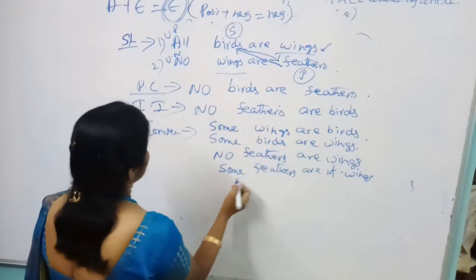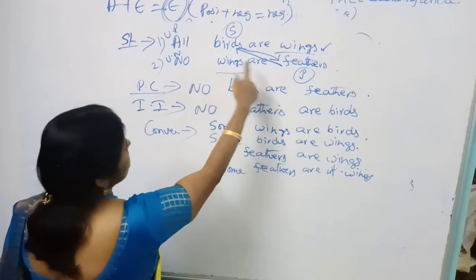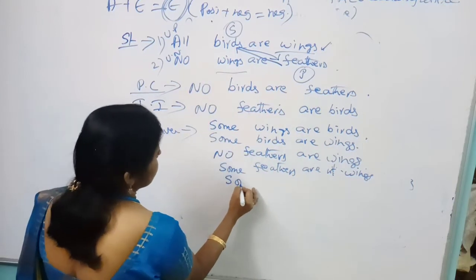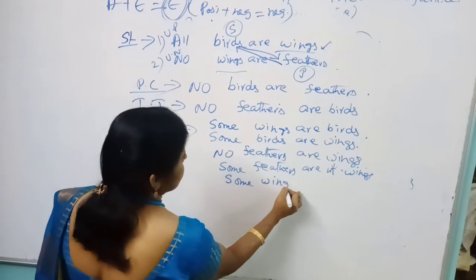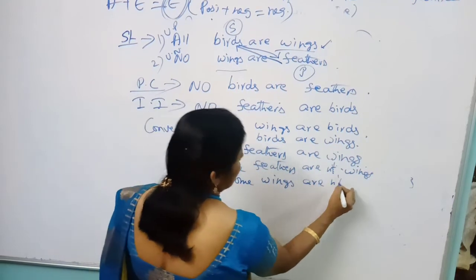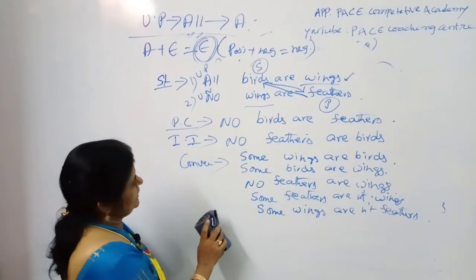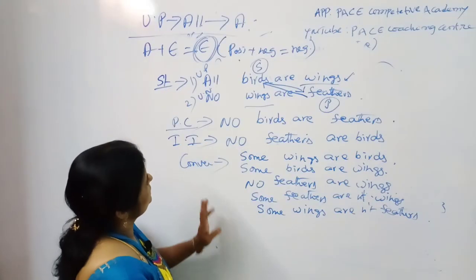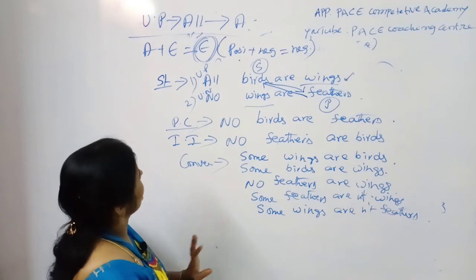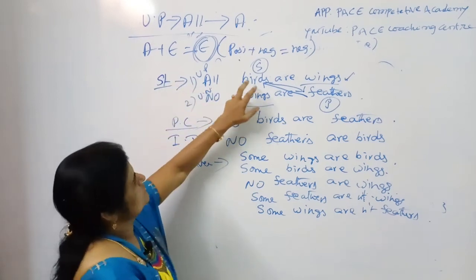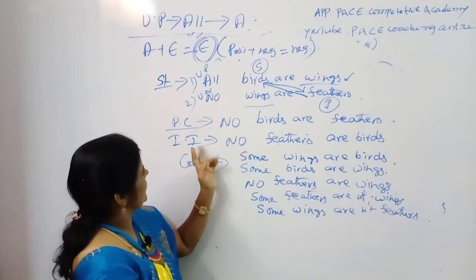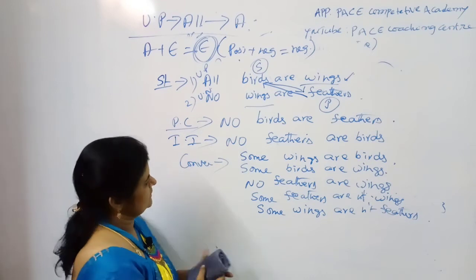And no wings are feathers means you can say the answer: some wings are not feathers. The same. Right, my dear students, I hope you understand. So in these examples, okay, clear? I hope so. So what is a PC, what is an II, and what are conversions, okay?